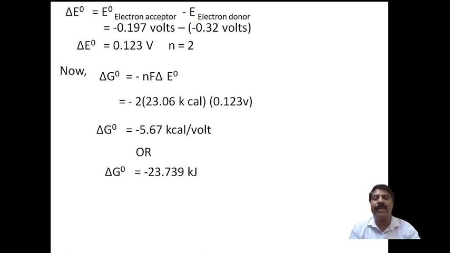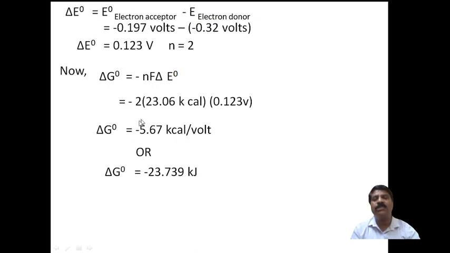You have to put that value, and the total value you get is in joule or kilojoule, or simply we can write kilocalorie. I am calculating in kilocalorie, 2 into the Faraday value in kilocalorie. Then the standard redox potential difference of the above reaction is this much. After multiplying, we get minus 5.67 kilocalorie per volt.